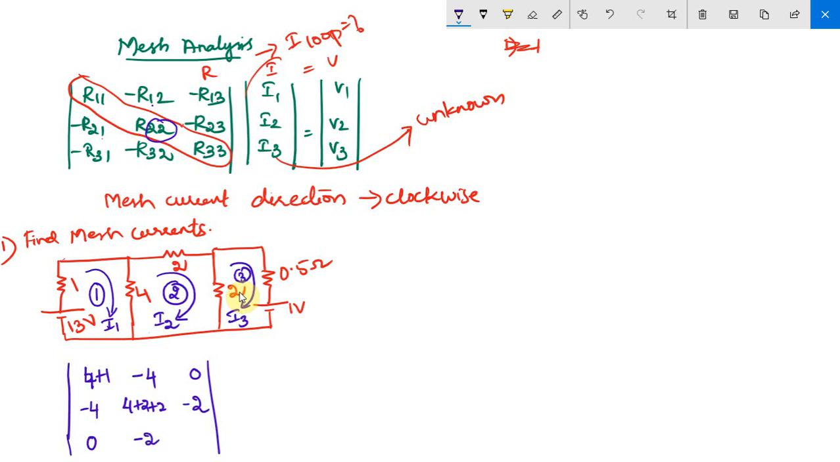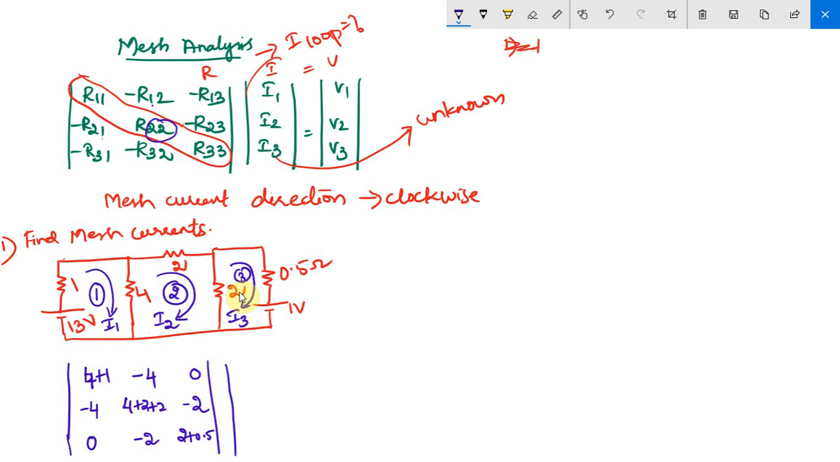Then what is R33? Total resistance in mesh 3. In mesh 3, how many resistors are there? 2 resistors, 2 and 0.5 ohm. So the total resistance is 2 plus 0.5. So now we got our R matrix.